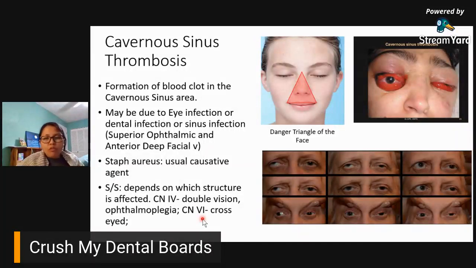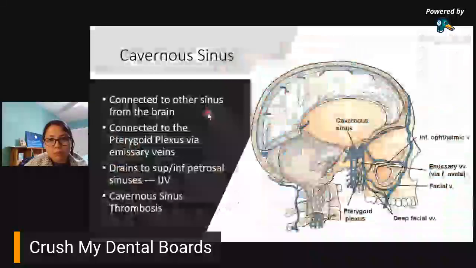That's the reason why, for any dental infection or eye infection, binabantayan siya, di ba? And that's why we prescribe antibiotics. Because we don't want any part of that infection traveling through the venous drainage of the head and neck. So, remember, let me go back to that picture.